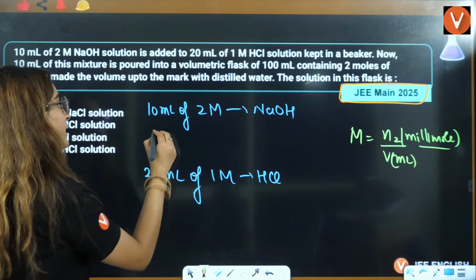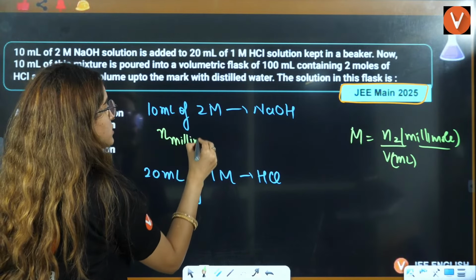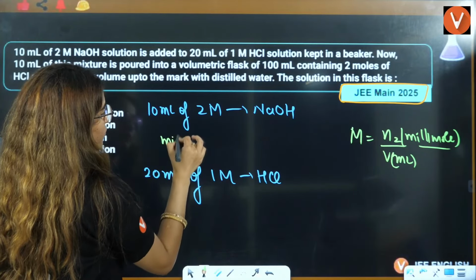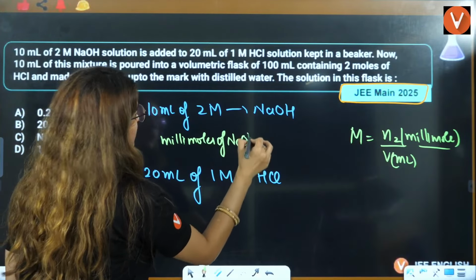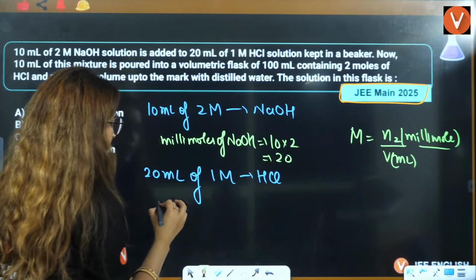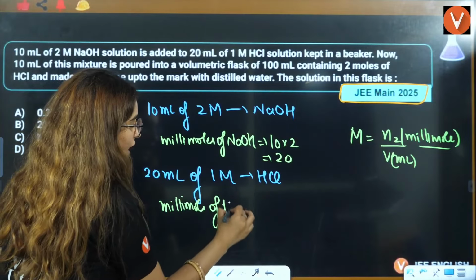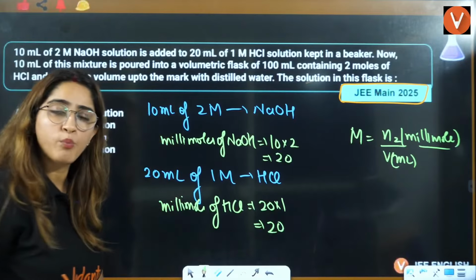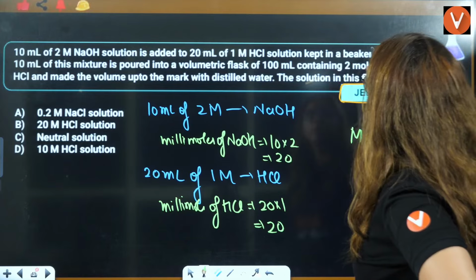So can I calculate the number of millimoles? We can easily calculate it here. Millimoles of NaOH is going to be 10 into 2, that is 20, right? Millimoles of HCl is going to be 20 into 1, that is again 20. Both are 20 millimoles, that is clear, right? Till here it is clear.